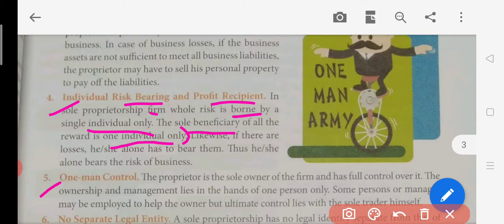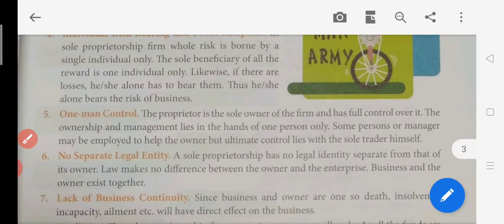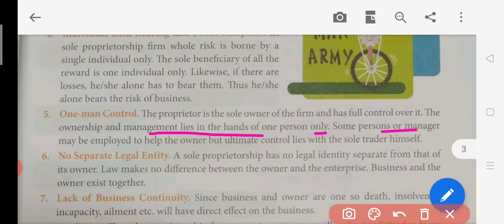Then one man control, वन मैन कंट्रोल मतलब एक अकेला व्यक्ति सारा कुछ कंट्रोल कर रहा है, उसको किसी और की जरूरत नहीं है, उसकी लिमिटेड मैनेजरियल एबिलिटी है, जो भी उसके अंदर स्किल्स हैं उसको यूज कर रहा है, he is utilizing his managerial skill and running his own business. The proprietor is the sole owner of the firm and has full control over it. The ownership and the management lies in the hand of the one person only. Some person or manager may be employed to help the owner, but ultimately control lies with the sole trader himself.